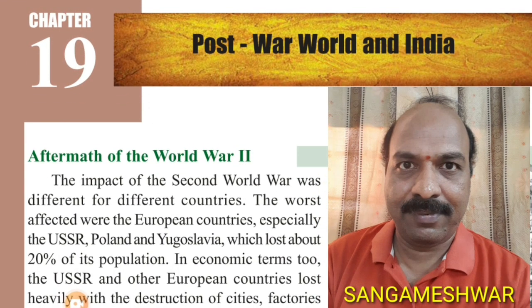19th chapter, post-war world and India. In this we will discuss how the world was after the completion of both world wars and the impact of the world wars over the world. Later we will discuss the United Nations Organization, an international organization formed after the Second World War. In this we will discuss the organs of UNO, the specialized agencies of UNO, and the role of UNO in maintaining peace in the world.